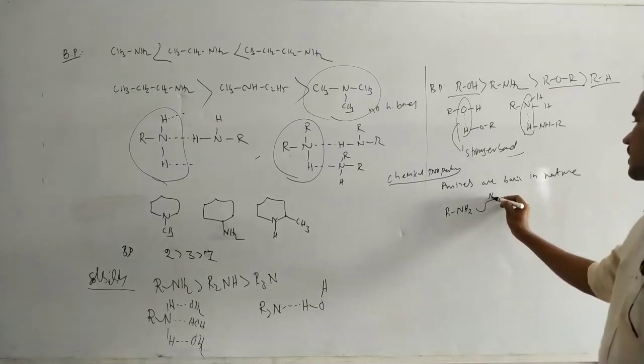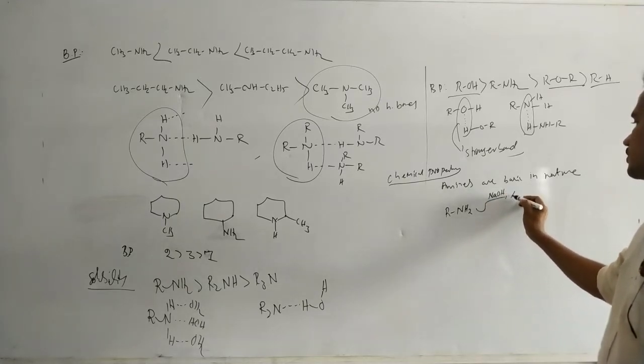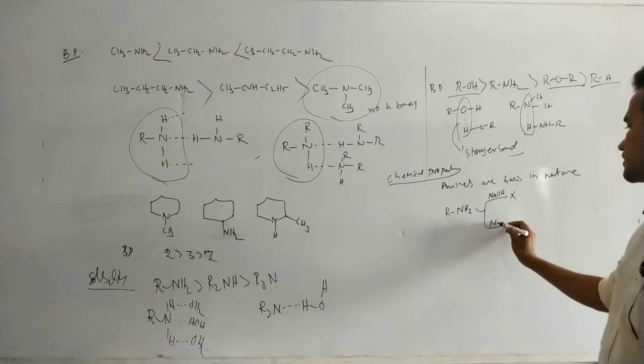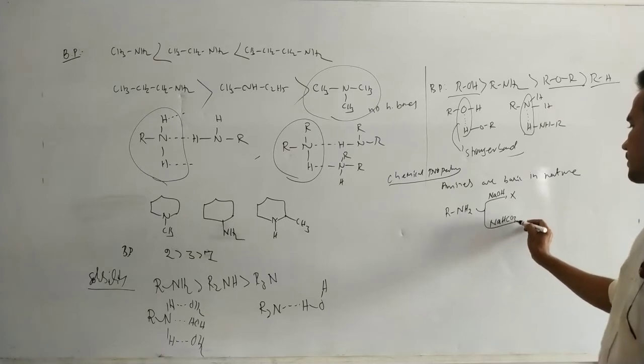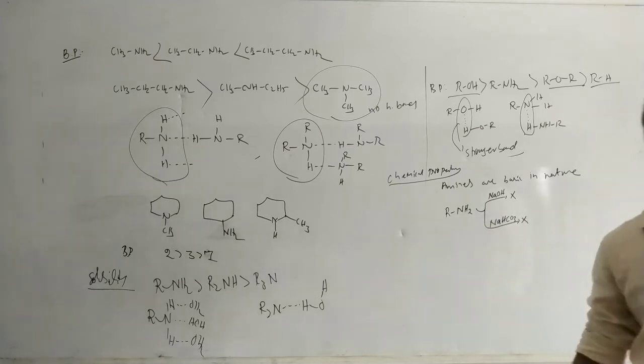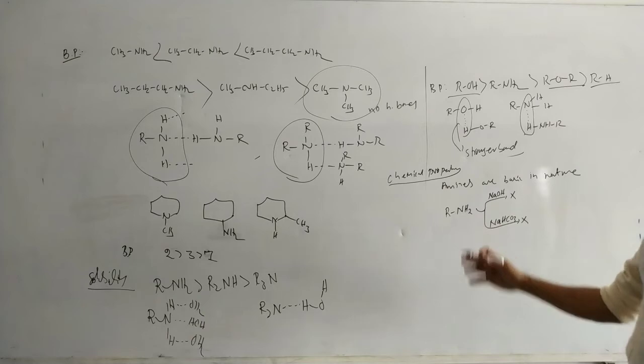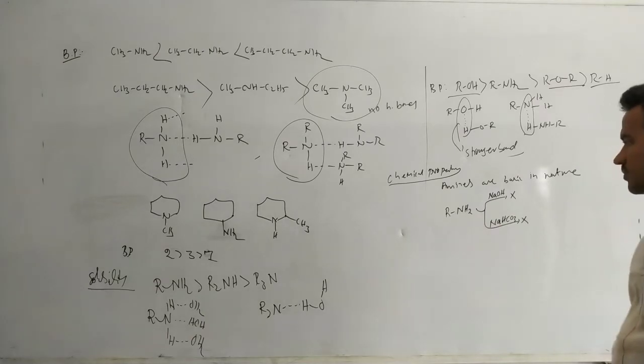RNH2 on reaction with NaOH, no reaction. On reaction with sodium bicarbonate, no reaction. Why? Because NaOH is a base, and RNH2 is also a base.